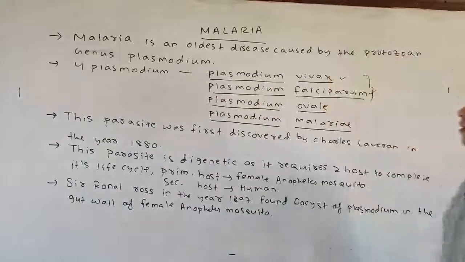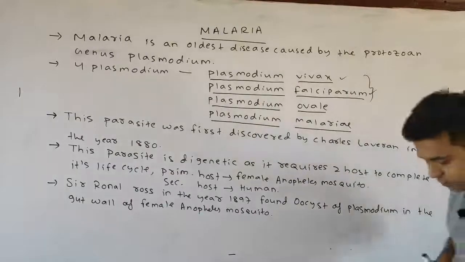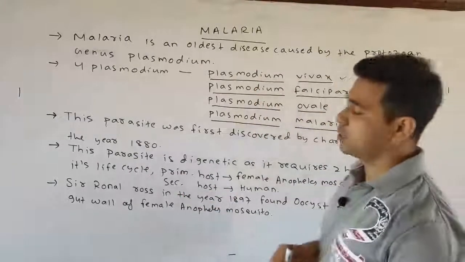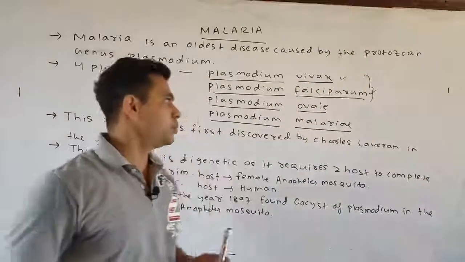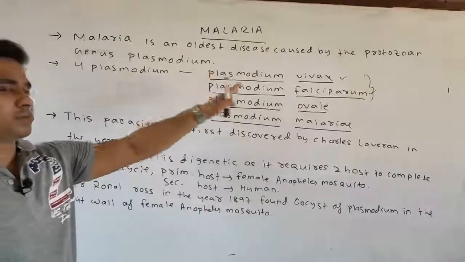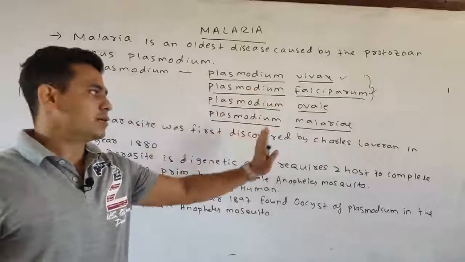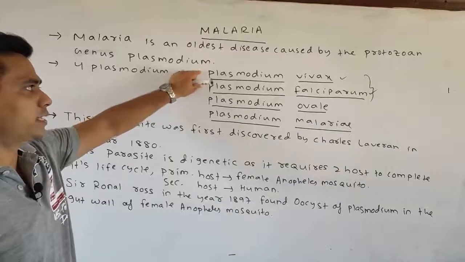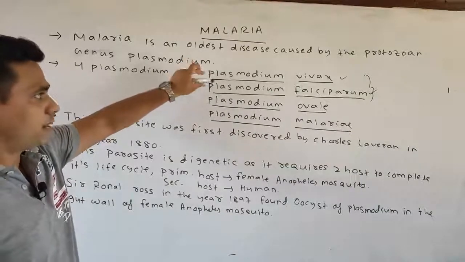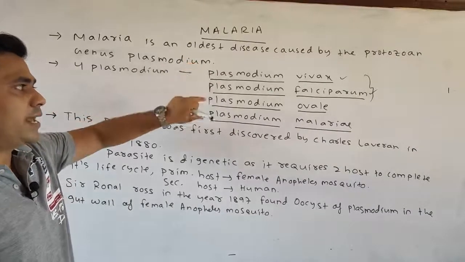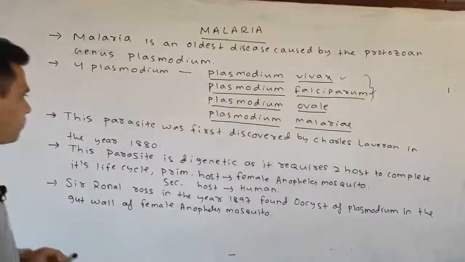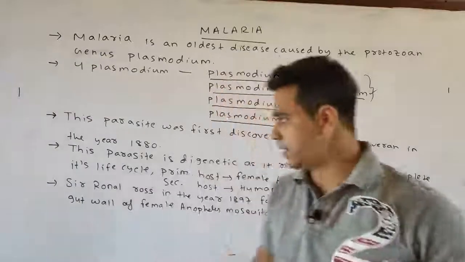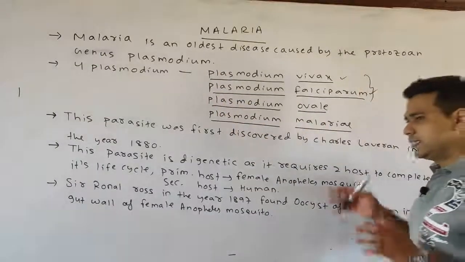So malaria, as we discussed, is an oldest disease caused by the protozoan genus called Plasmodium. There are four types of Plasmodium generally: Plasmodium vivax, Plasmodium falciparum, Plasmodium ovale, and the last one Plasmodium malariae. 80 to 90% of malaria is caused by these two, Plasmodium vivax and Plasmodium falciparum, and the rest by ovale and malariae. This parasite was first discovered by Charles Laveran in the year 1880, and it is digenetic in nature.